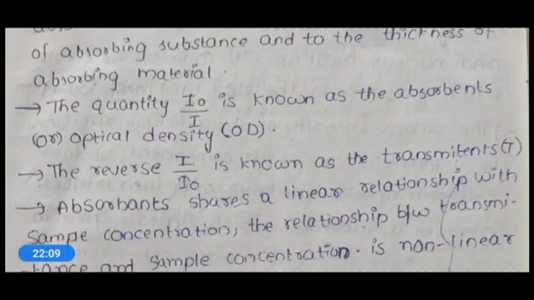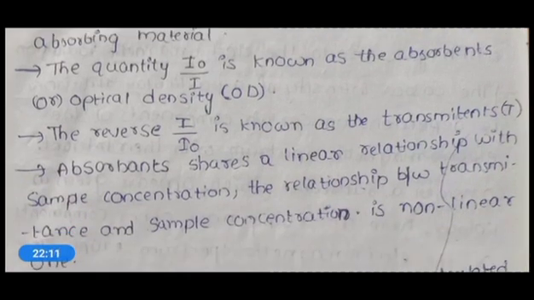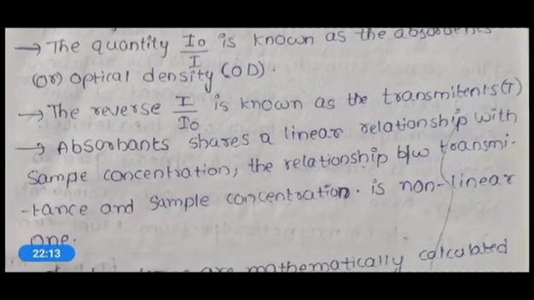So this is how OD values are useful for us. And the reverse, I by I naught: if I naught by I is the optical density value, I by I naught will represent the transmittance. Whatever components are transmitted can be identified with this I by I naught.